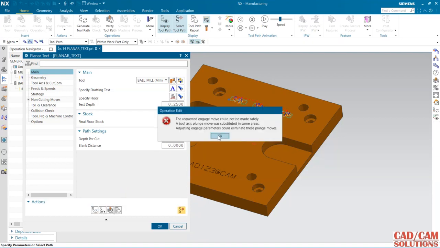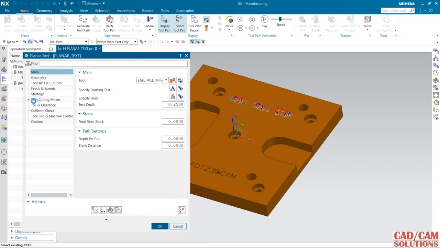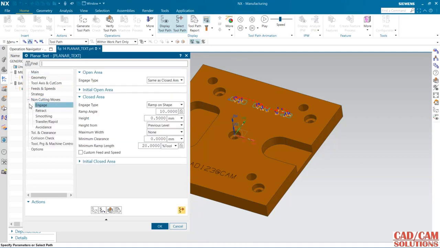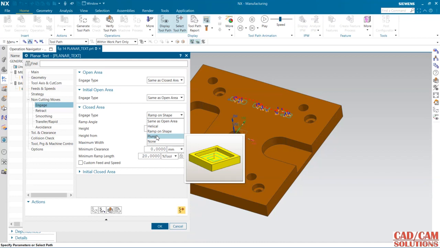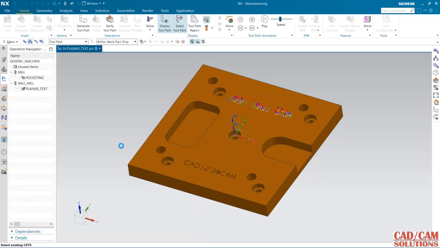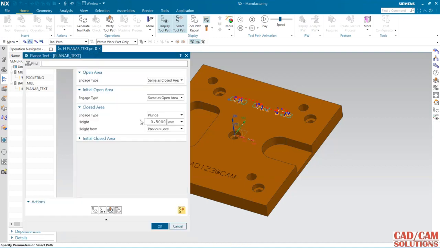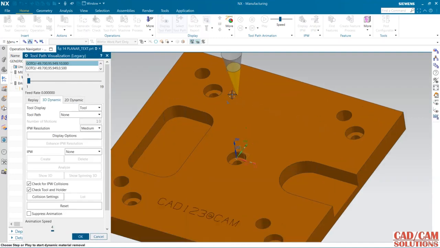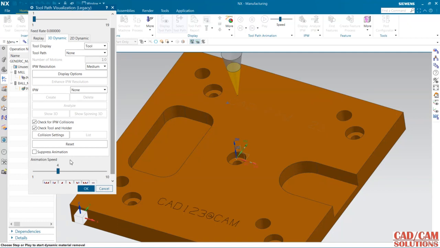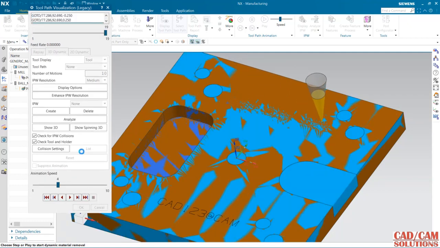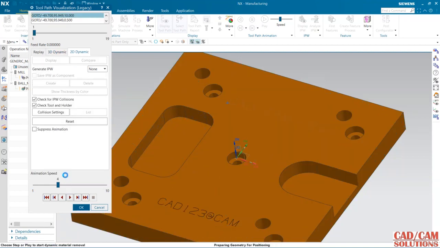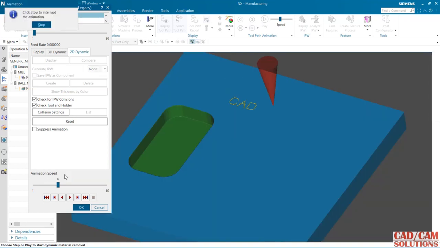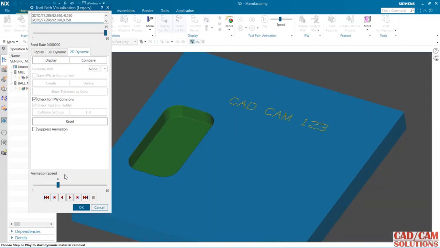Okay, let's generate this. From non-cutting move, I'm going to change this to plunge and generate, and see the preview in 3D. It is not properly visible, so go to this 2D dynamic and now play. Okay, the depth is 0.25.